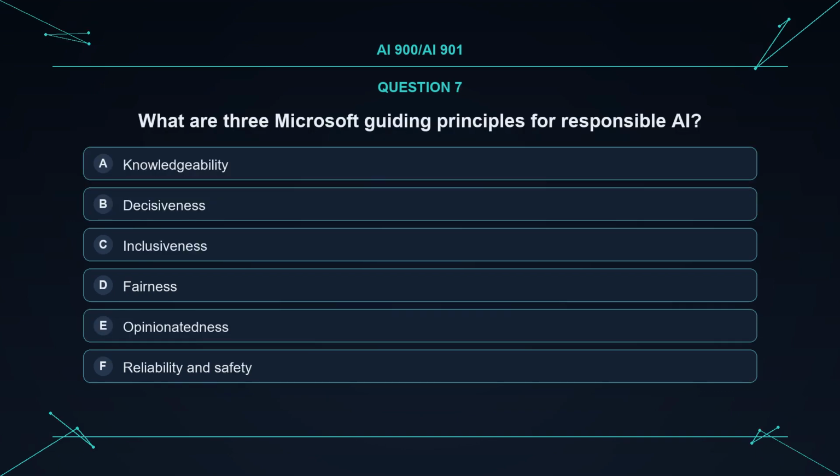Question. What are 3 Microsoft guiding principles for responsible AI? Option A. Knowledgeability. Option B. Decisiveness. Option C. Inclusiveness. Option D. Fairness. Option E. Opinionatedness. Option F. Reliability and safety. The correct answer is CDF. Inclusiveness, fairness, reliability and safety. Explanation. These are 3 of Microsoft's 6 responsible AI principles.